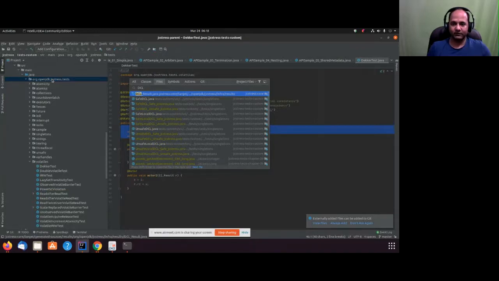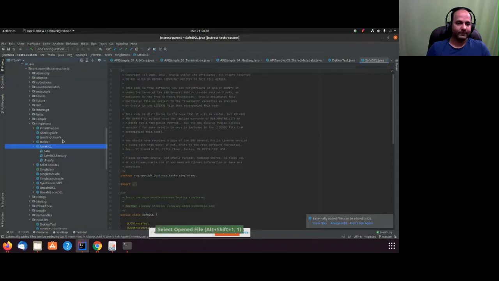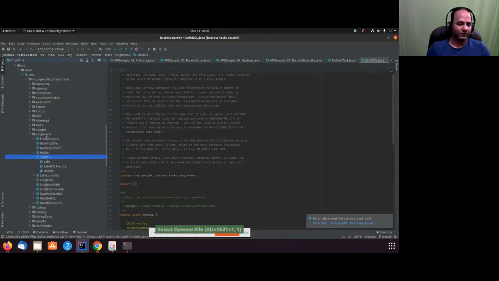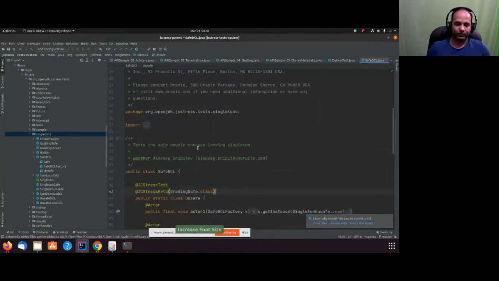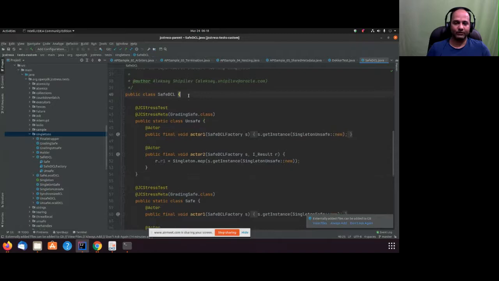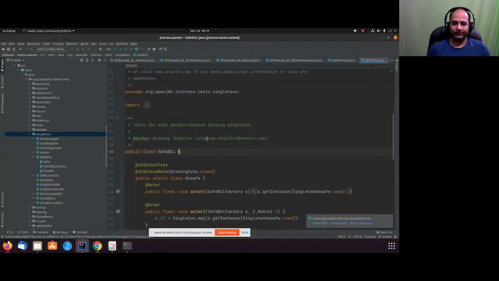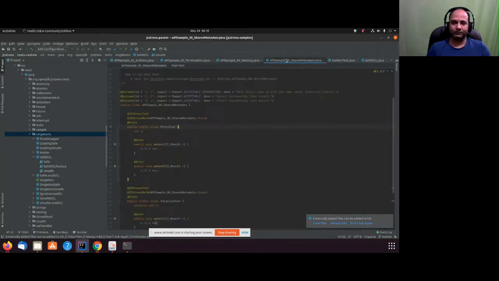Test singleton, it has it in test custom. Okay, so it is part of our singletons. We have double check locking related tests. Just because I opened this, I want to show you. So this is the test I was talking about. Okay, and yeah, now I'll go back to our examples.